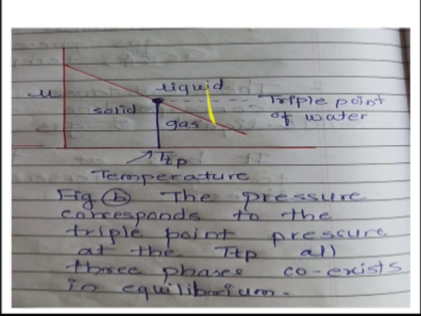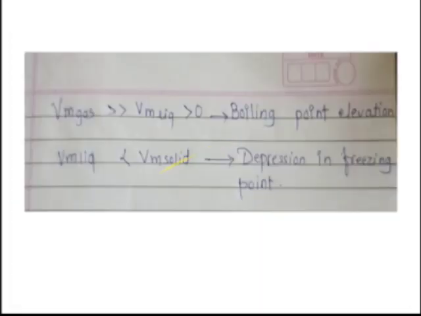Then this is the diagram which shows the triple point of water. Here chemical potential versus temperature is plotted, and firstly solid is there, it will get converted into liquid, then it will get converted into gas. So the point of intersection of all three phases is known as the triple point of water, and this diagram is for the pressure corresponding to the triple point pressure at the TTP. All three phases coexist in equilibrium.